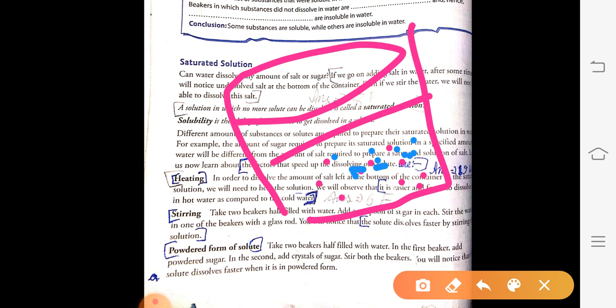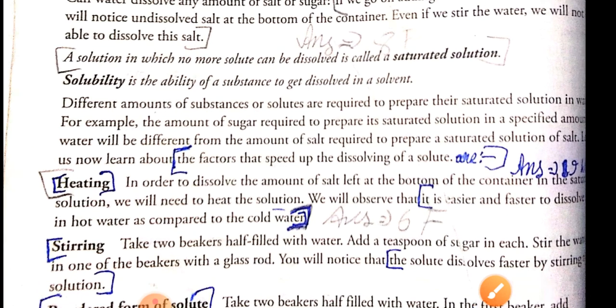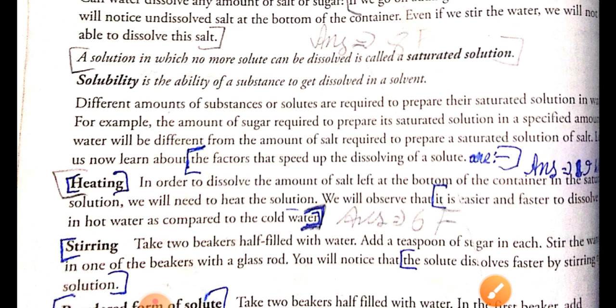Now we will see the exact definition. The solution in which no more solute can be dissolved is called a saturated solution.